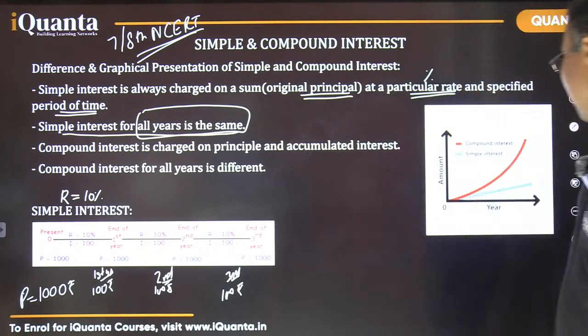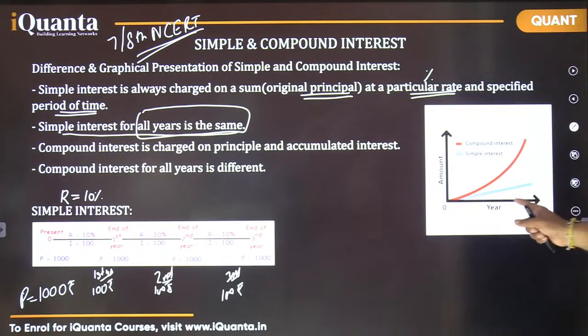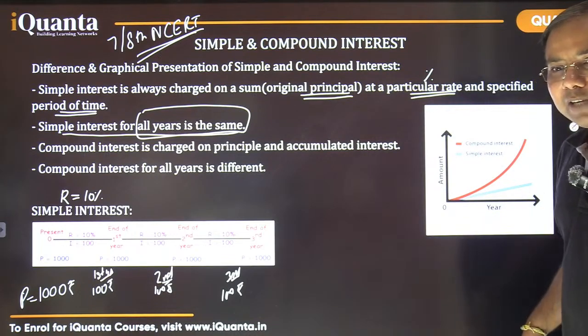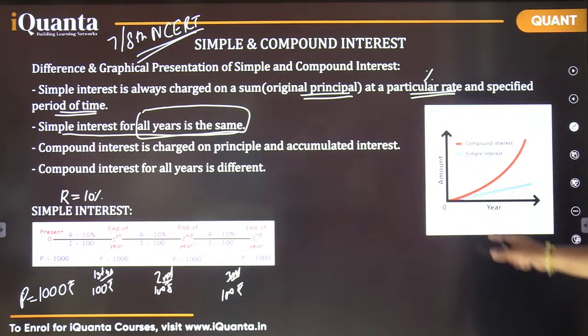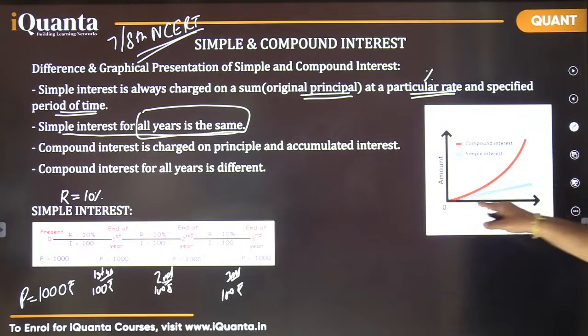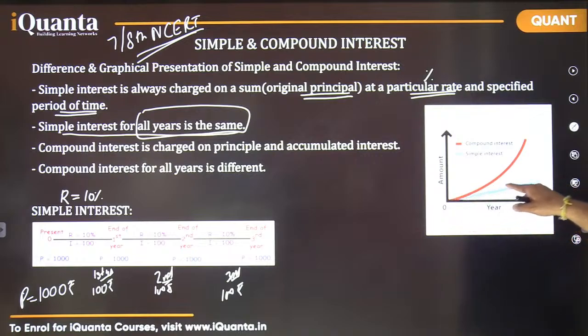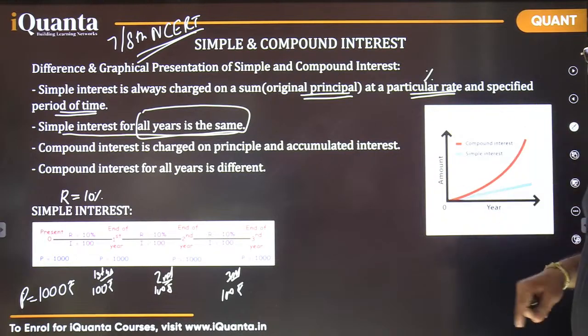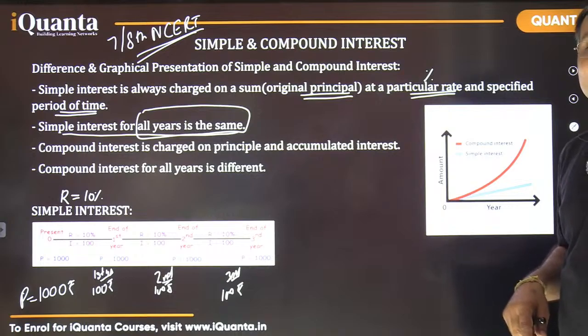Yes. So you can see in this diagram also, if it is properly visible. You can see a maybe dim shaded line here, that is a straight line, right? Every year you are going to get the same interest, so gradually it is inclining upwards, right? But this red line shows the amount in the compound interest scenario.